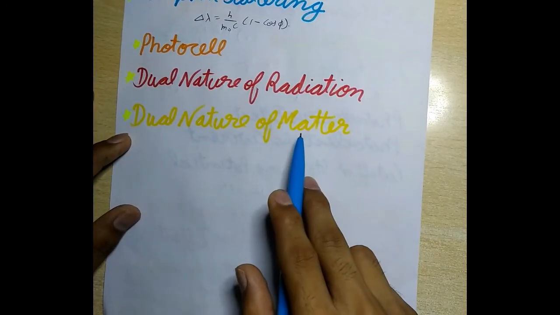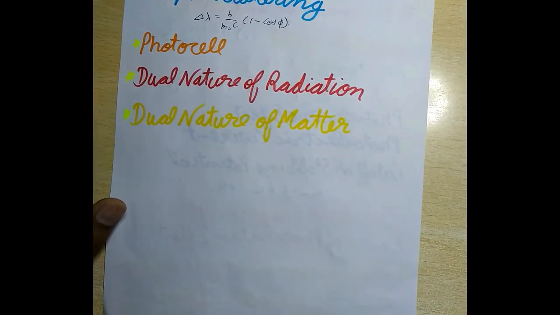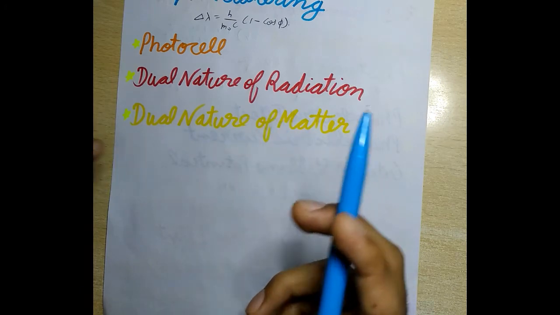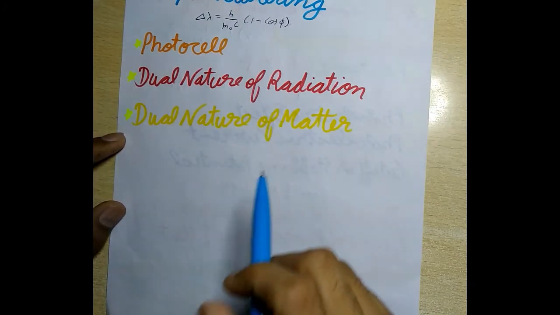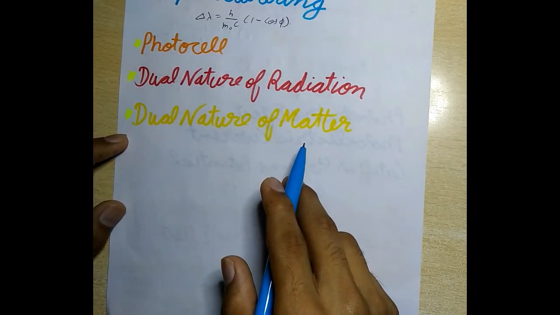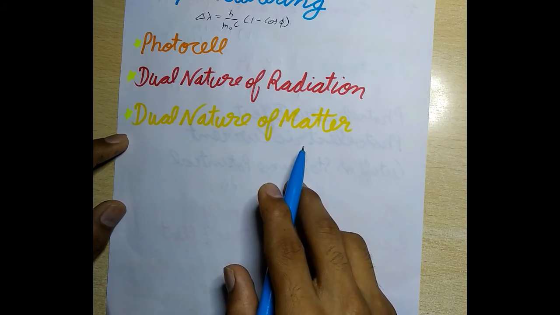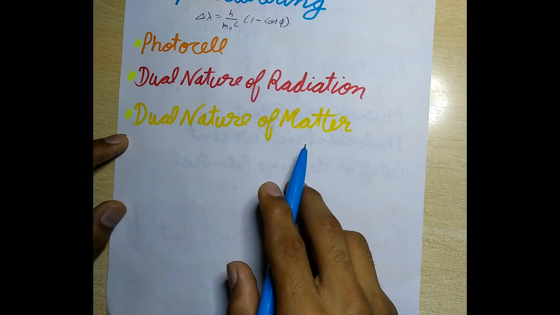Now dual nature of matter. As there is a complete equivalence between matter, that is mass, and radiation, that is energy, and the principle of symmetry is always obeyed, de Broglie suggested that moving particles like photons, neutrons, electrons, etc. should be associated with the waves known as de Broglie waves, and their wavelength is called de Broglie wavelength.